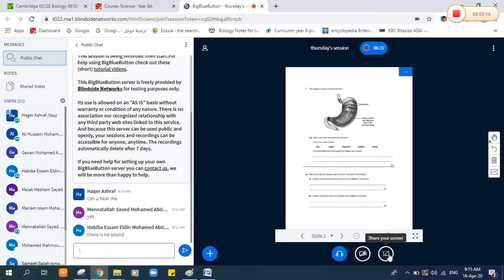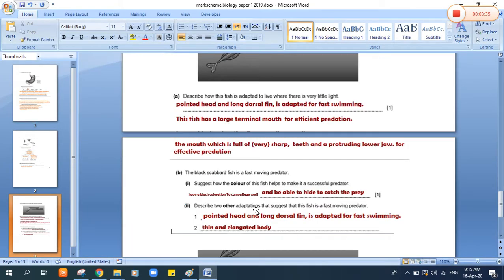Okay, the stomach is an organ, okay? So we have to put a circle on the word organ. Okay, here. So we will choose the word organ. Let's move to the next question.